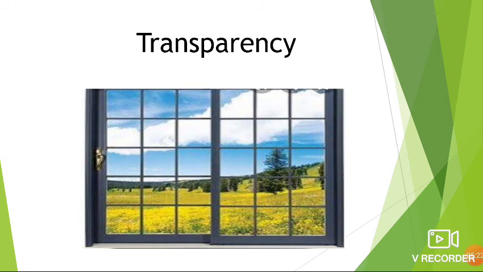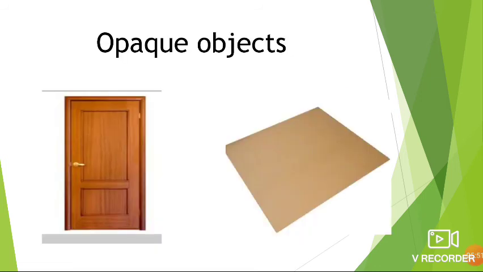Transparent things allow light to pass through them. Some things do not allow light to pass through. They are opaque. You know, students, what is an opaque object? Opaque object means we cannot see what is there on the other side of that object. We cannot see through opaque things. For example, wood is opaque, right?